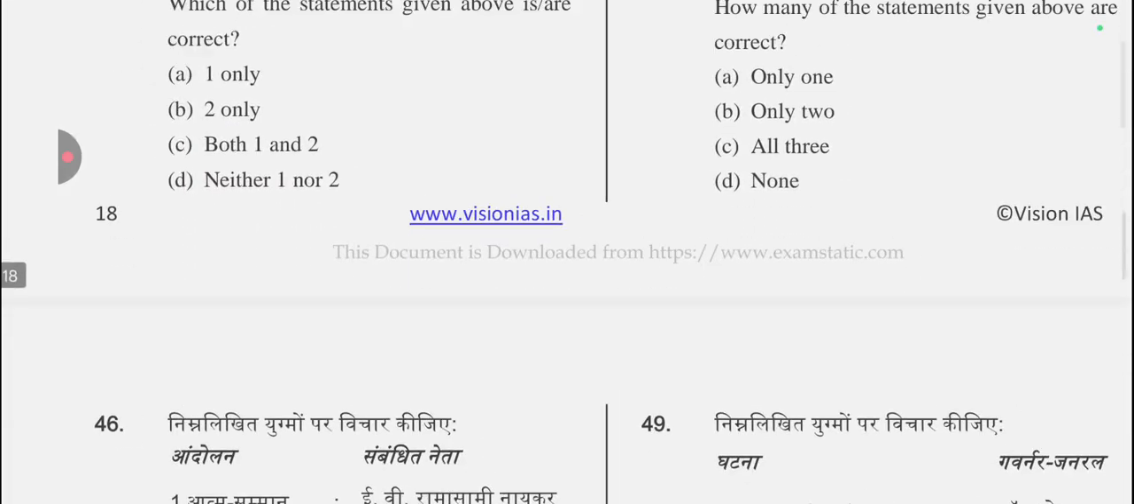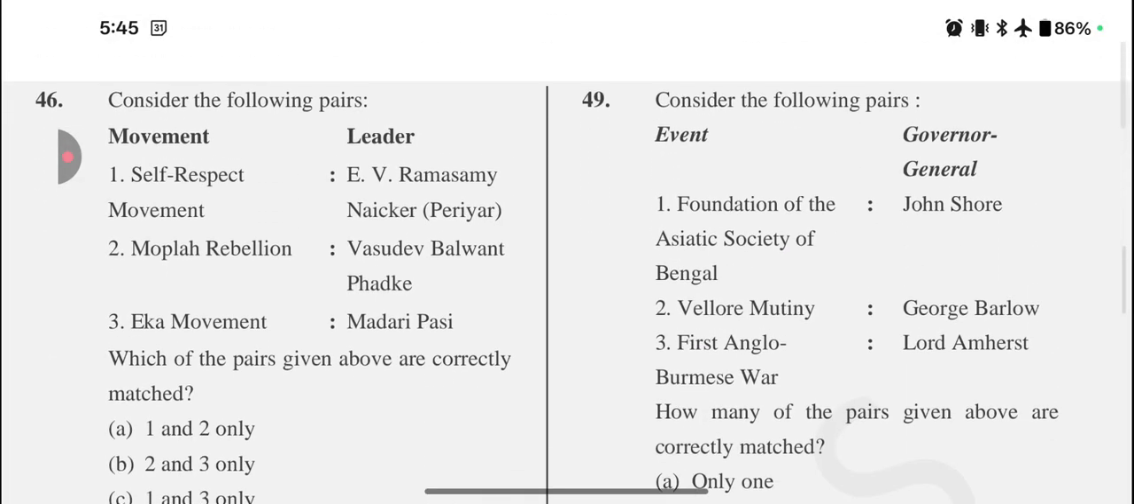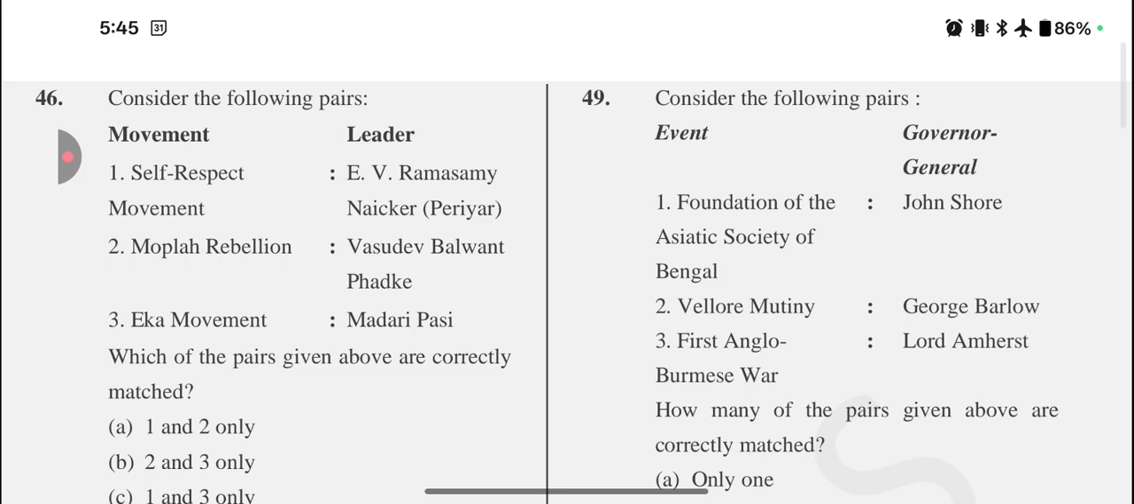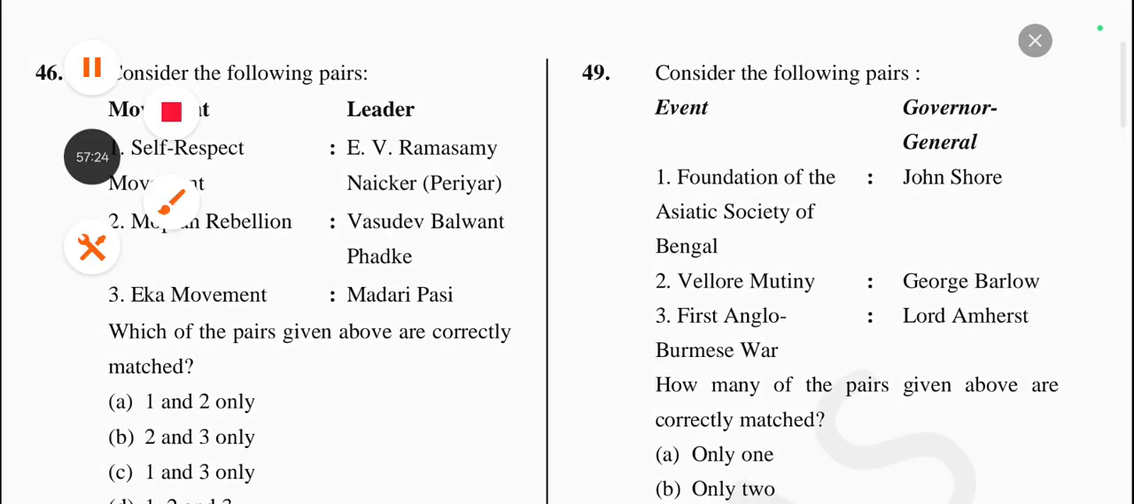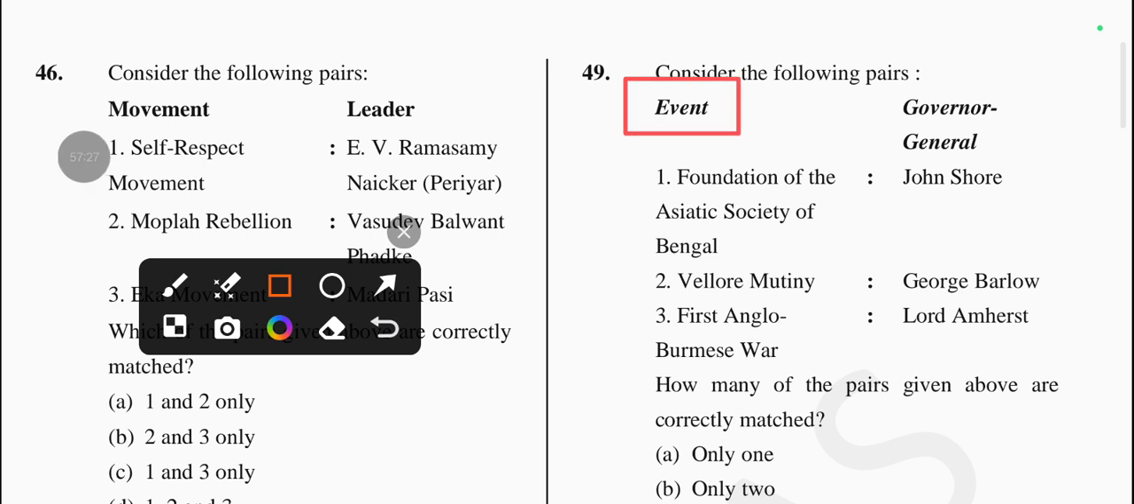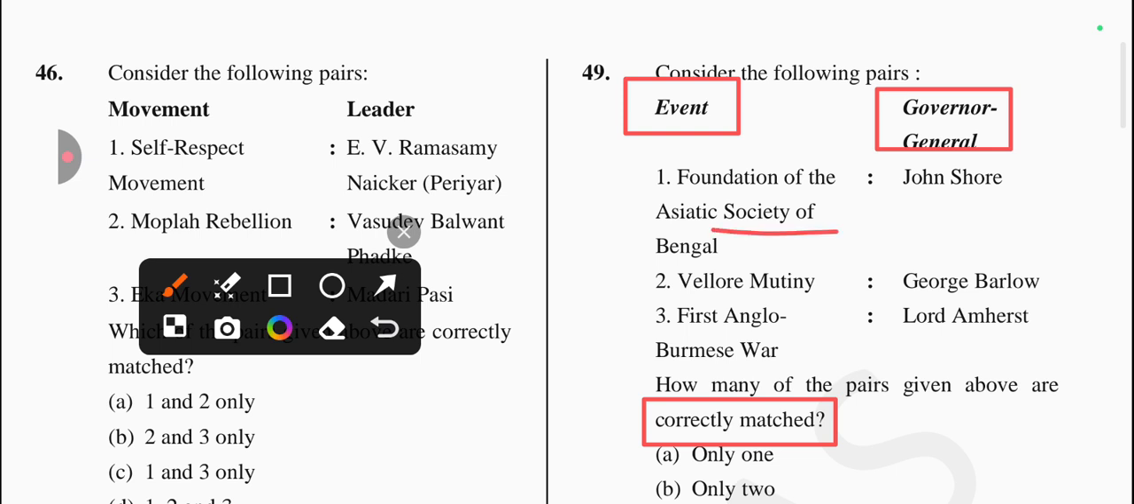Okay, next question is: consider the following pairs, event and governor. It is asking about the correctly matched one. Okay, so first one is the Foundation of Asiatic Society of Bengal related to John Shore. Is it true? No, it's not related to John Shore. It's related to William Jones. Okay, Sir William Jones. So this statement is incorrect.